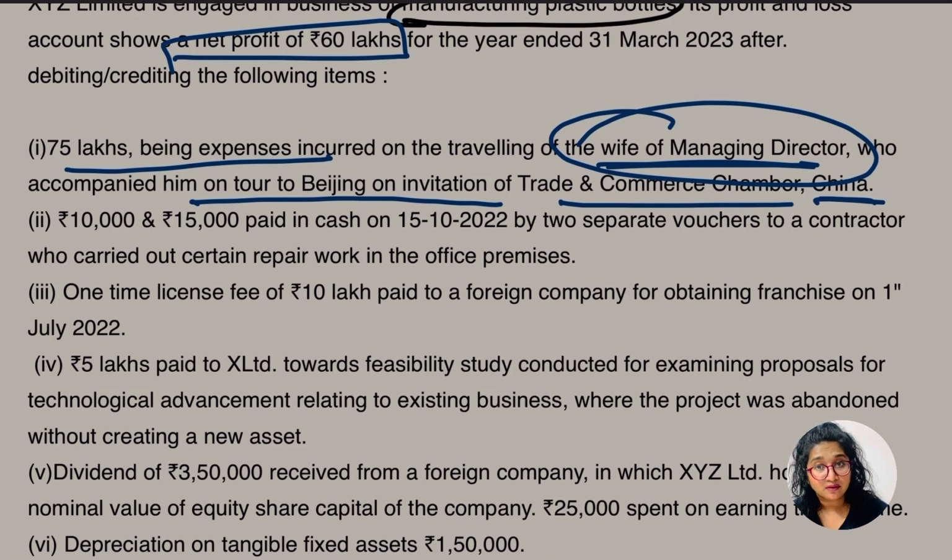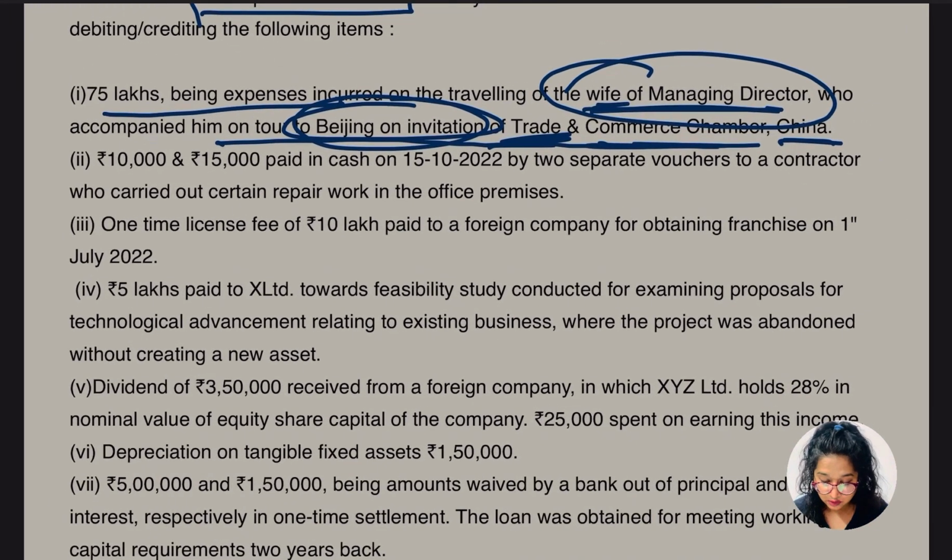Okay, so right now there is one confusion. This expenditure is done on whom? The wife of the managing director. So first of all, we have to understand, is this done because of business? Was the wife really important for the business? Yes, as they are saying, it is the traveling of the wife of the managing director who accompanied him on this tour on invitation of the Trade and Commerce Chamber. So definitely this is going to be allowed. There is one case law also related to this part.